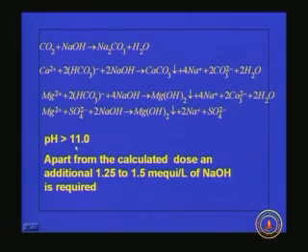For example, if you have an 80% pure compound, and you calculate the dose as 1 kilogram, we have to add anyway 1.25 to 1.5 kilogram to increase the pH up to 11. Then we have to divide that quantity by 0.8 to get the actual amount, because if you add 1 kilogram, we are getting only 0.8 kilogram of actual chemical. So that also we have to take into account.